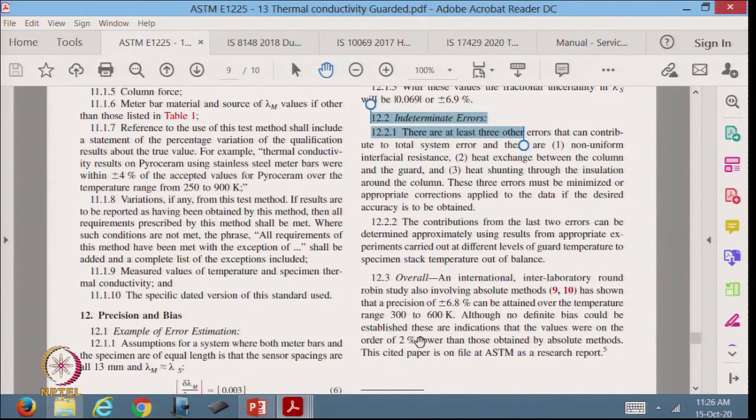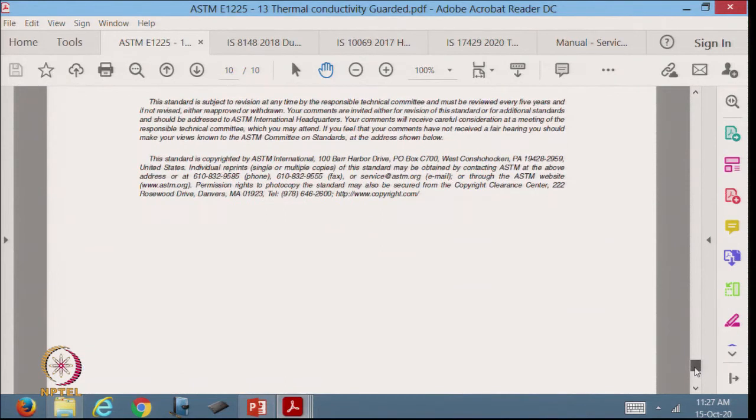And finally, it says after doing all of this, what is the overall uncertainty, and this is where this last para comes in, and it tells you that the uncertainty is plus minus 6.8% in the range 300 to 600 K. So, this is one example.